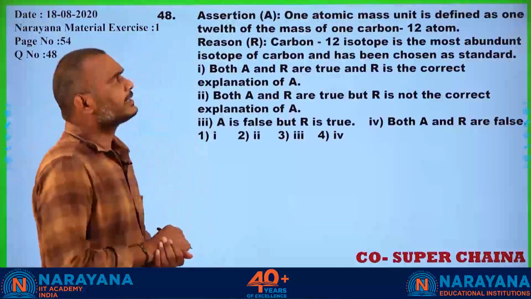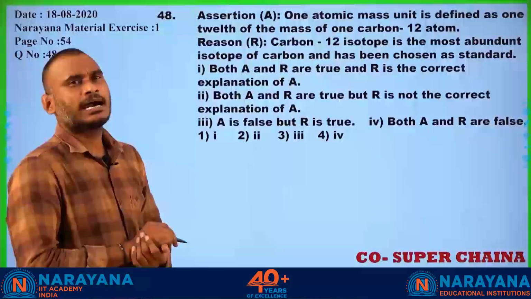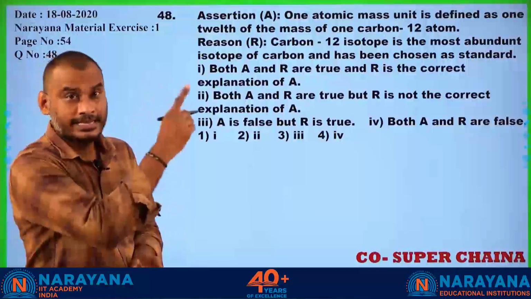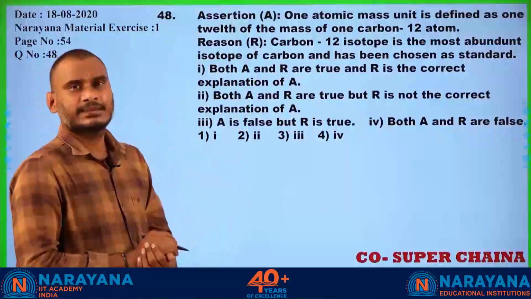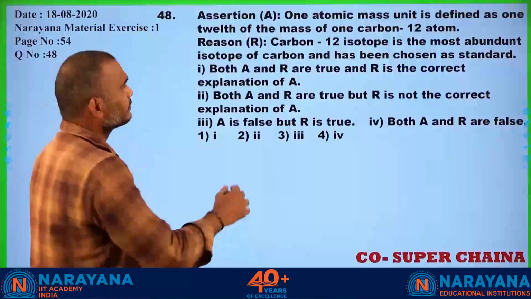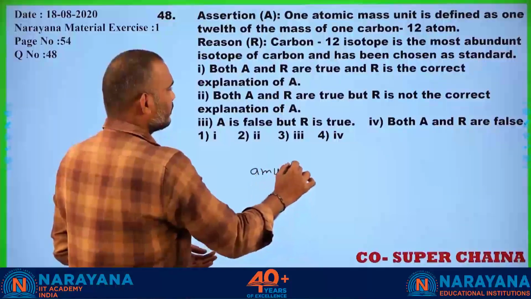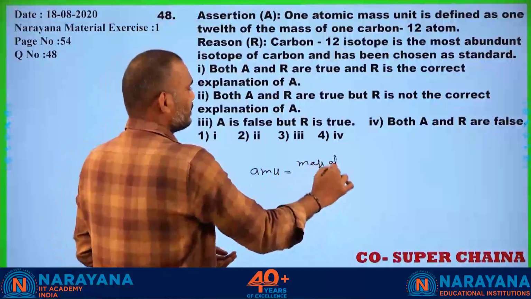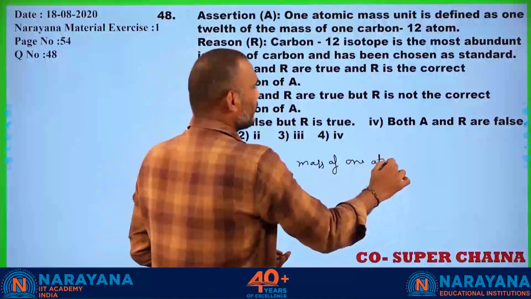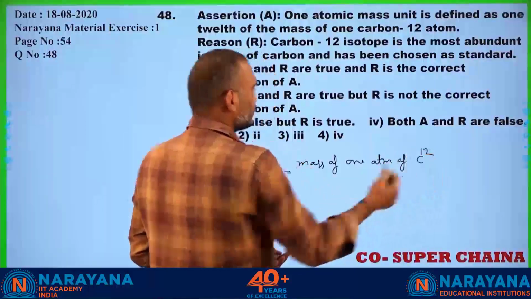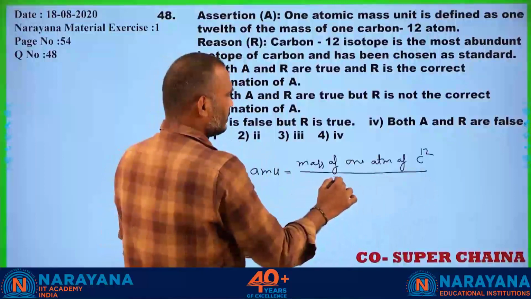One atomic mass unit is defined as 1/12th the mass of one carbon 12 atom. Yes, we have already discussed this in the first question itself. AMU is equal to the mass of one atom of the C12 isotope divided by 12.